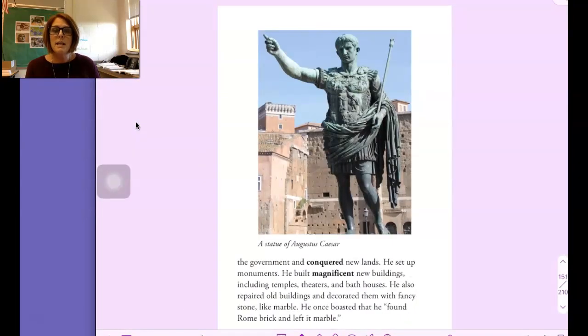He reformed the government and conquered new lands. He set up monuments. He built magnificent new buildings, including temples, theaters, and bathhouses. He also repaired old buildings and decorated them with fancy stone like marble. He once boasted that he found Rome brick and left it marble.